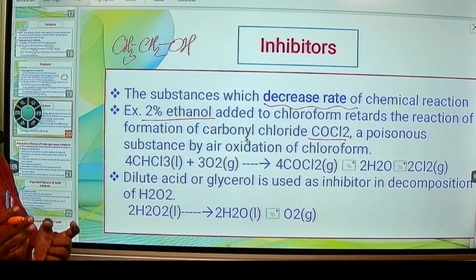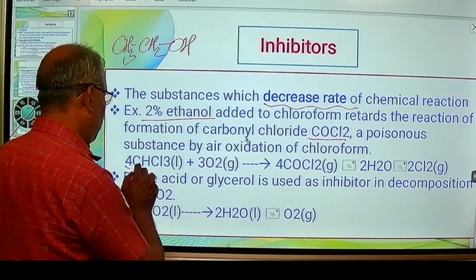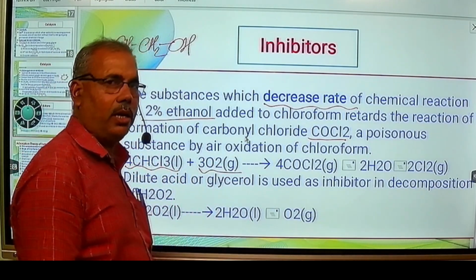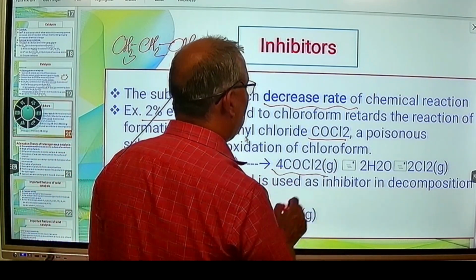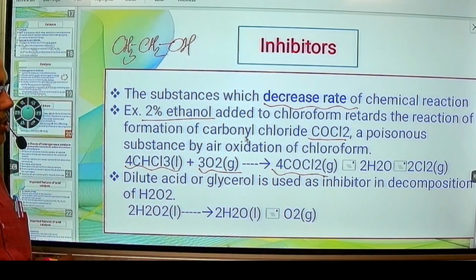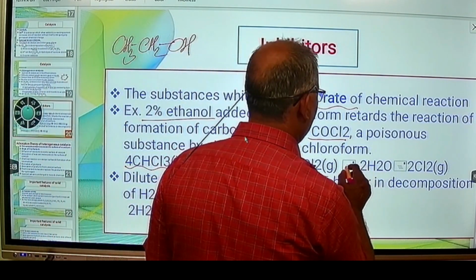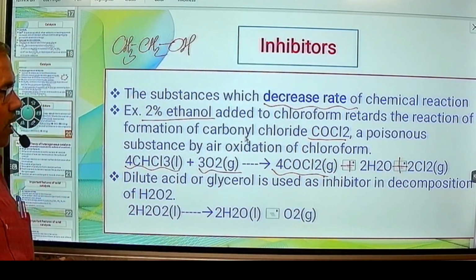When chloroform is kept open in air, it is oxidized by the oxygen present in air to form carbonyl chloride, COCl2, plus water molecules, and chlorine gas is evolved.